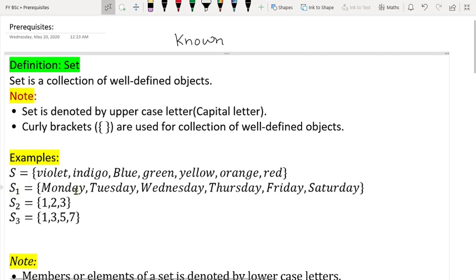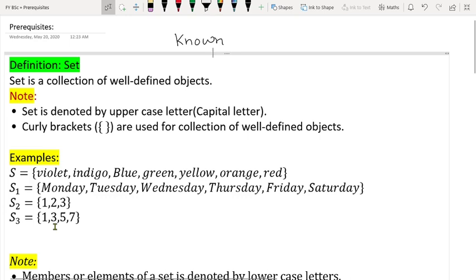Even you can have names of the months like January, February up to December, put it in a curly bracket and it becomes a set. Over here 1, 2, 3 are also known objects to us. Basically they are numbers that we use to count. Similarly 1, 3, 5, 7, but these are special numbers. Can you think of what is the speciality of these numbers? Yes, they are odd numbers.